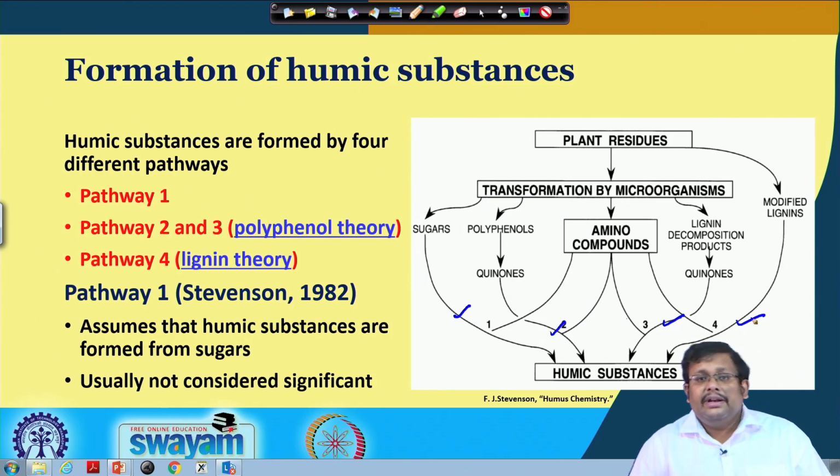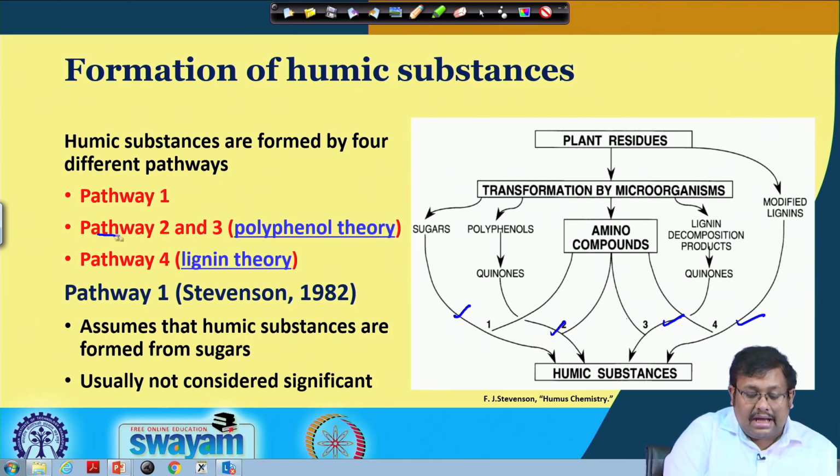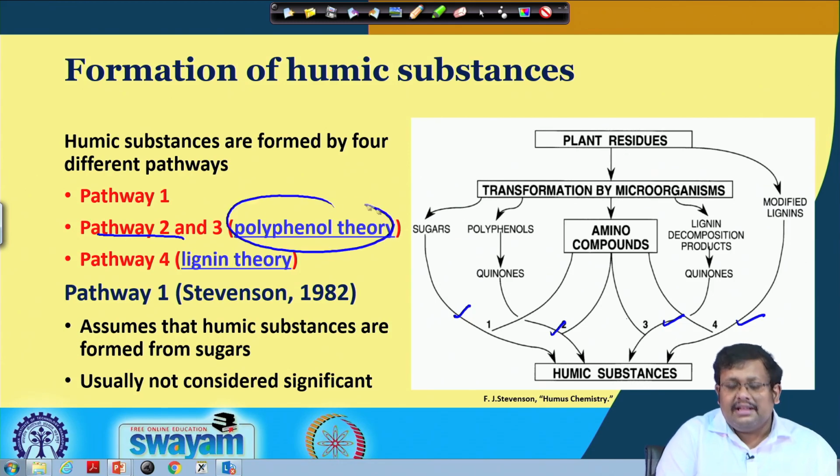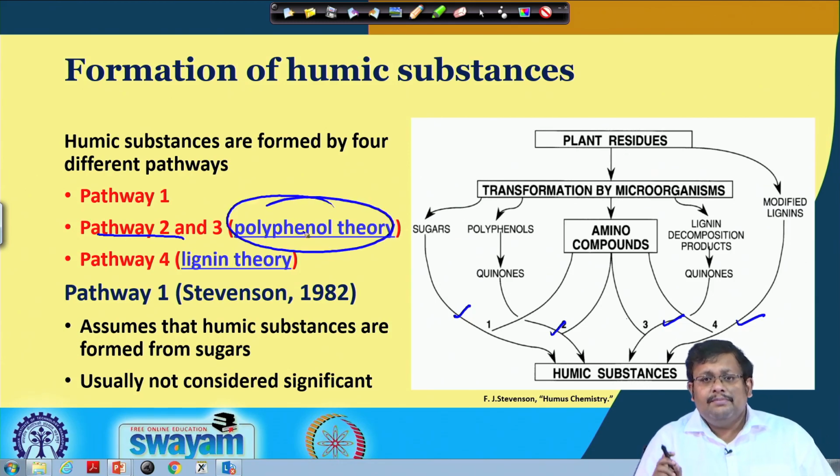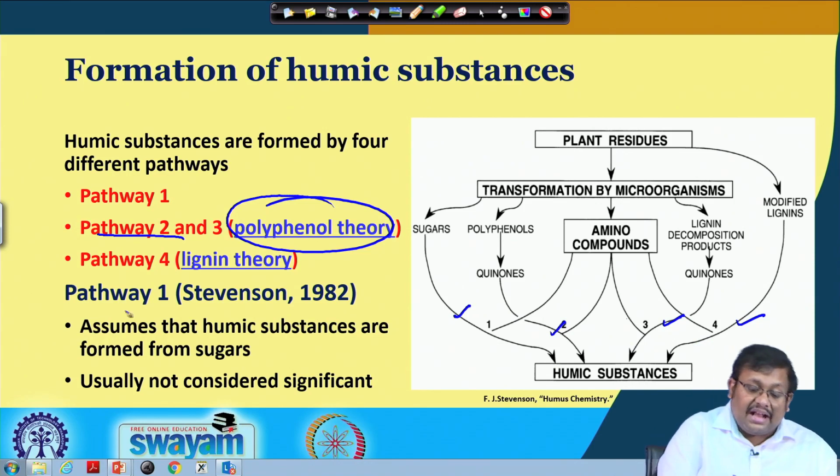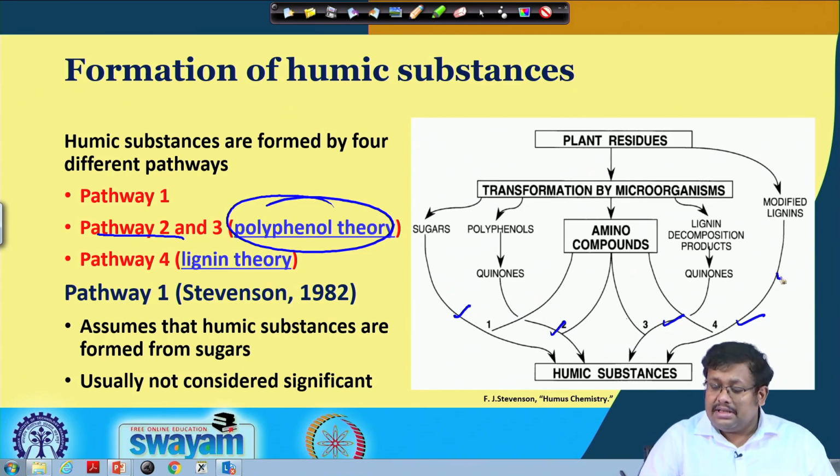Pathway 2 and pathway 3 are also known as the polyphenol theory, though there is some minor difference between these 2 pathways. And pathway 4 is also known as the lignin theory.